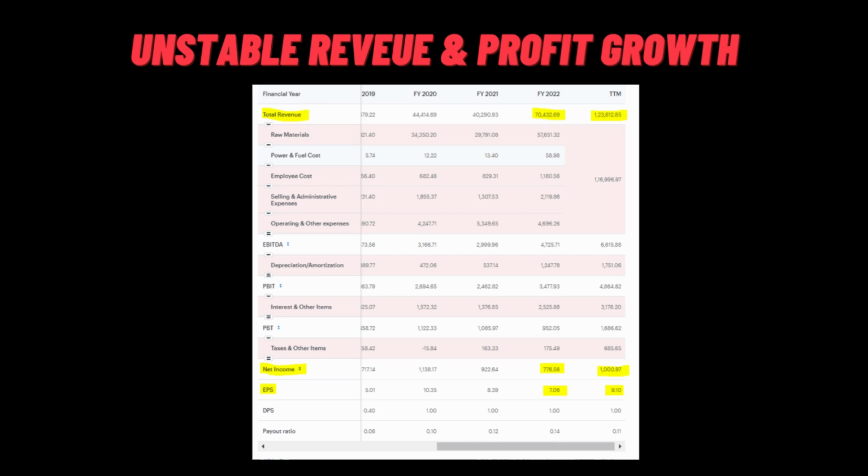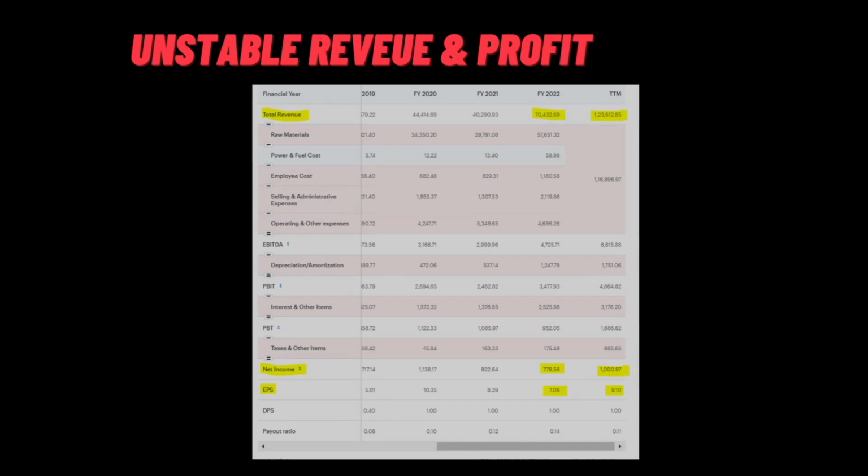The total revenue of the stock has been rising over the years, which is a good sign for the stock. As we can see, the revenue last year was 70,432 crore rupees and it has risen to 1,23,612 crore rupees. But the net income of the company has dropped since 2020 from 1138 crores to 922 crores in 2021 and 776 crores in 2022. It has risen in the current financial year to 1,000 crores this year, which is not a good sign for the stock. Same goes for the earnings per share (EPS), so this is another bad sign for the stock. So we have 3 red flags currently based on my checklist.